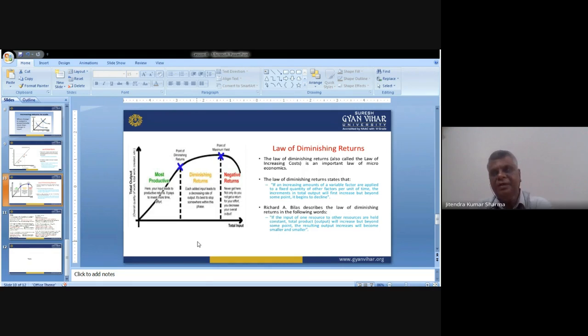We are applying 150, we are getting only 50 units increment. It means it is not the amount which we are expecting, and comparatively it's a decreased amount which we receive after enhancing the resource input which we are using to develop the product. So these are the three laws.